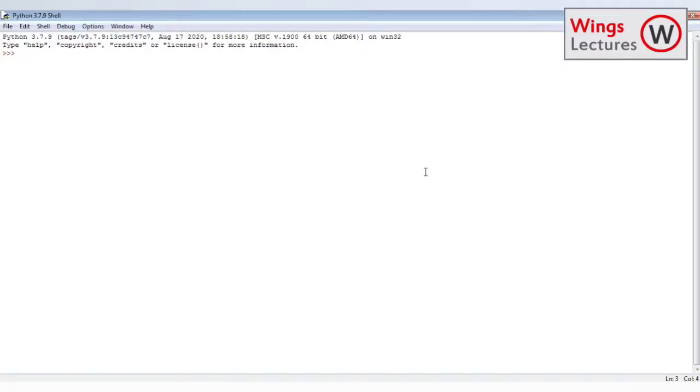Once again I repeat: go to the Python website, download the latest or optimal version which will be suitable for your PC, then go to Start and click IDLE. Then you will get this window.